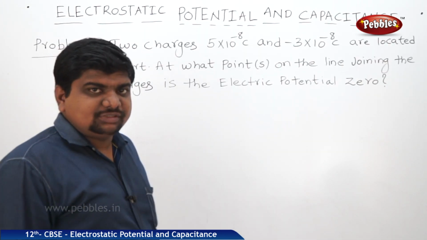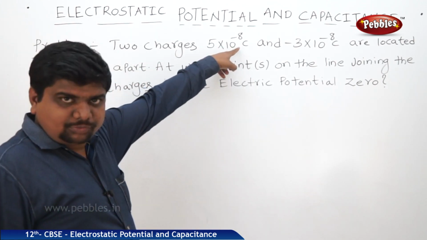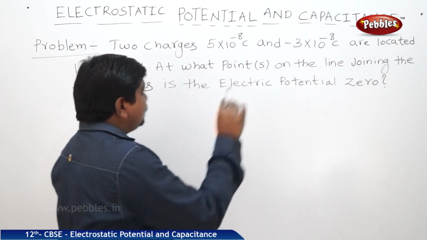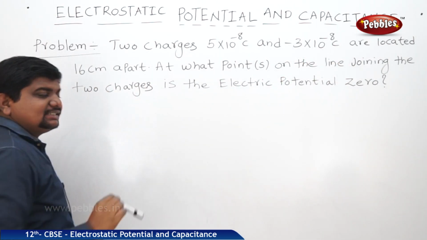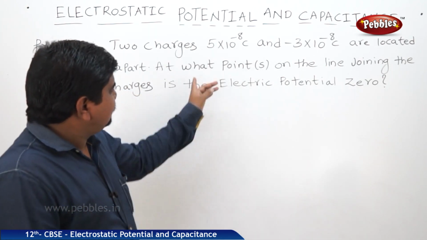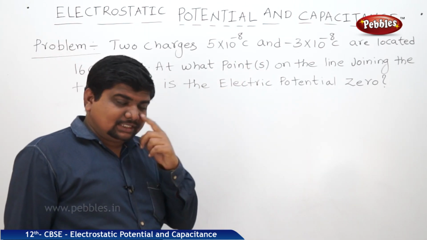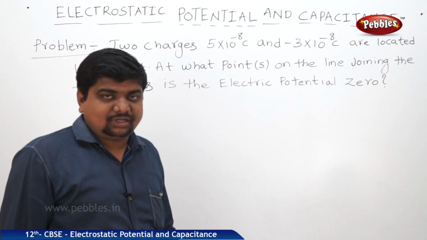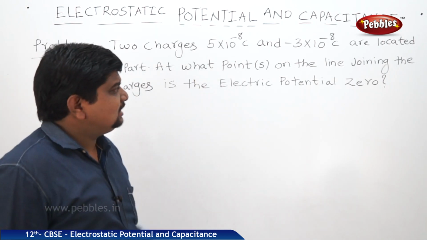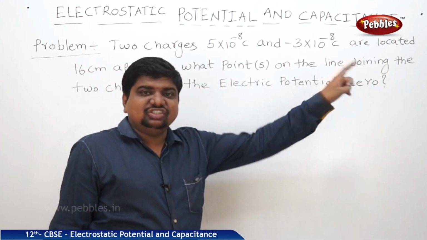See one problem which is based on multiple charges. There are two charges, 5 into 10 to the power of minus 8 coulombs and minus 3 into 10 to the power of minus 8 coulombs, located 16 centimeters apart, means the distance between the two charges is 16 centimeters. What points? See, the S is in brackets. Sometimes in a result we will get two points as an answer, or we can get a single one. So that's why this S is written in brackets. At what points on the line joining the two charges is the electric potential 0?